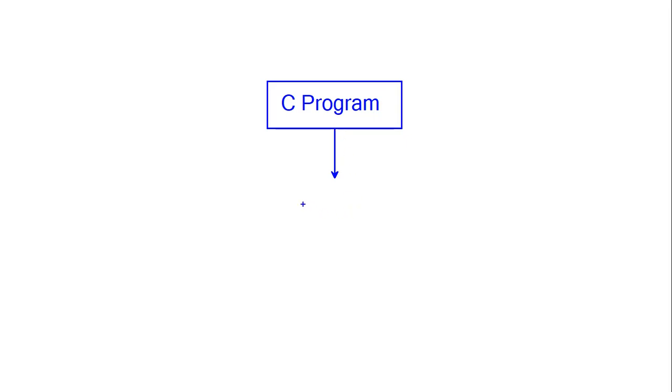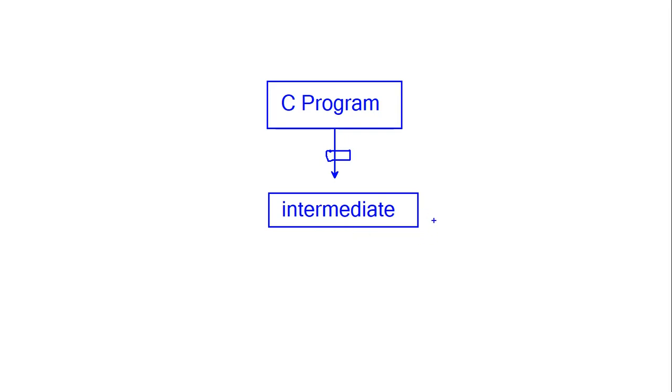Now, instead of that, you compile it into an intermediate form, which is not a machine instruction. So your compiler will convert it into an intermediary form. This is not a perfect machine instruction.